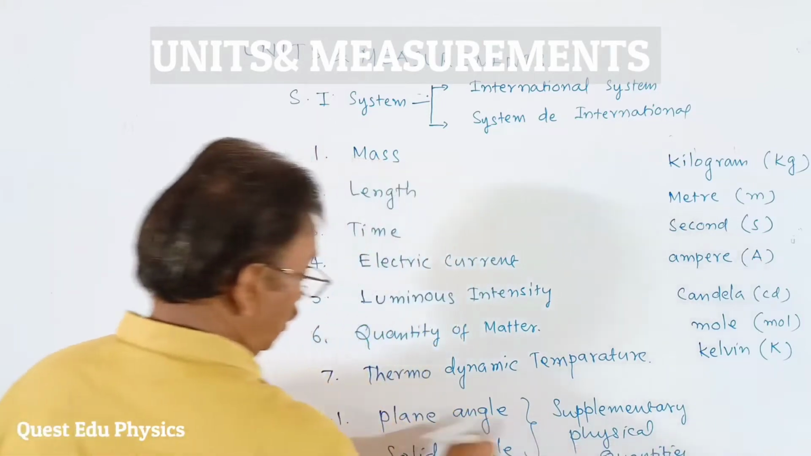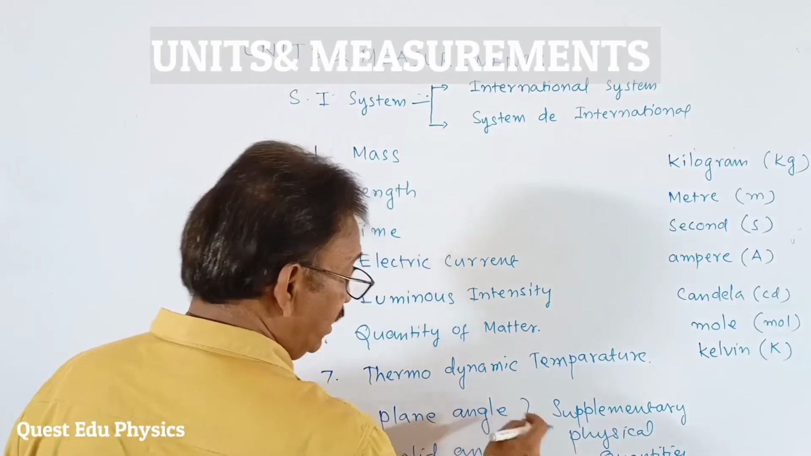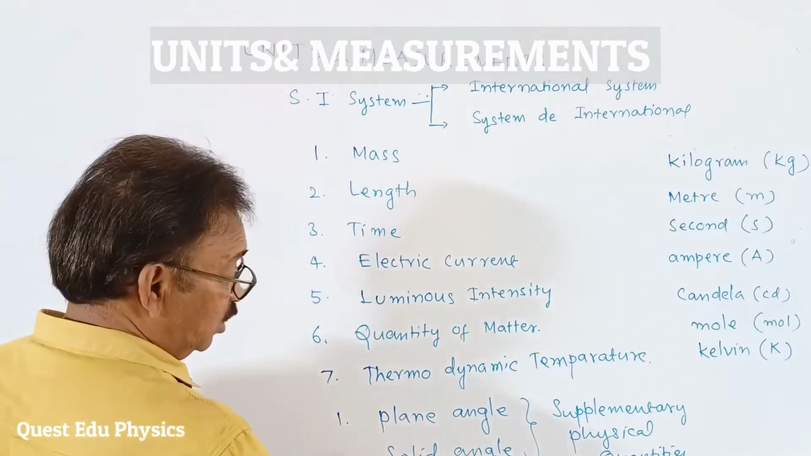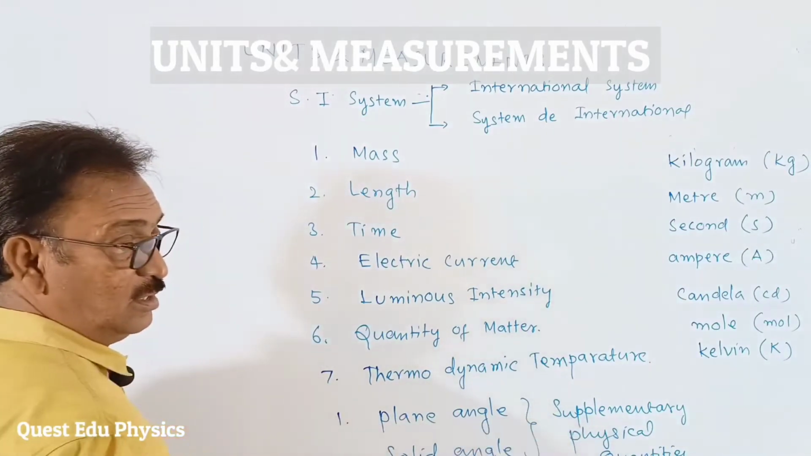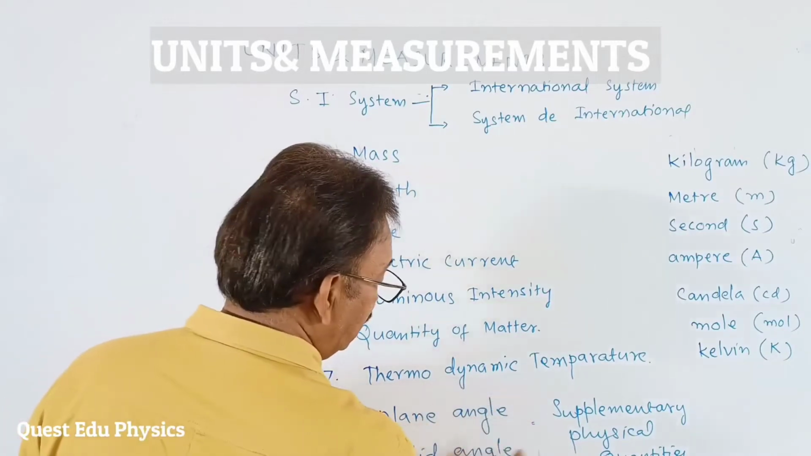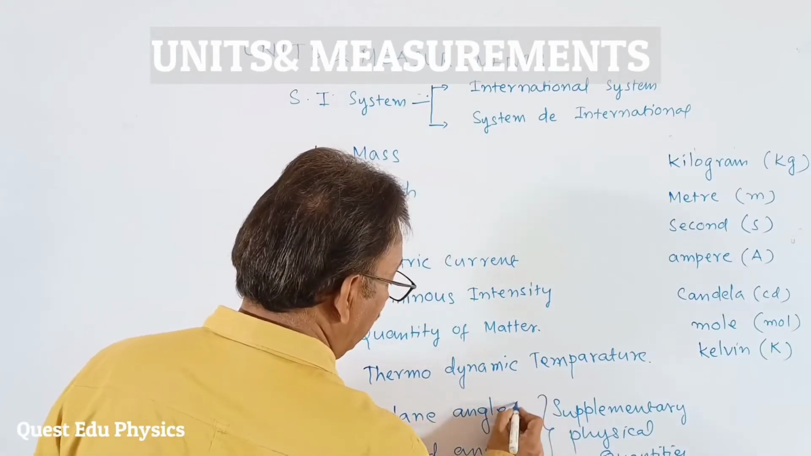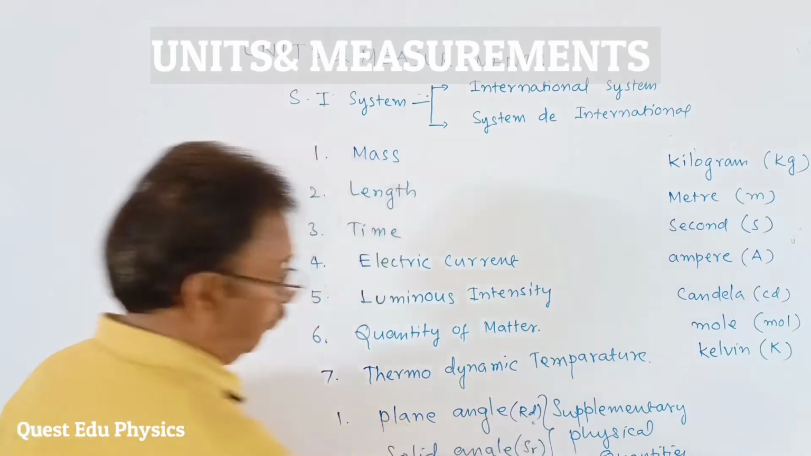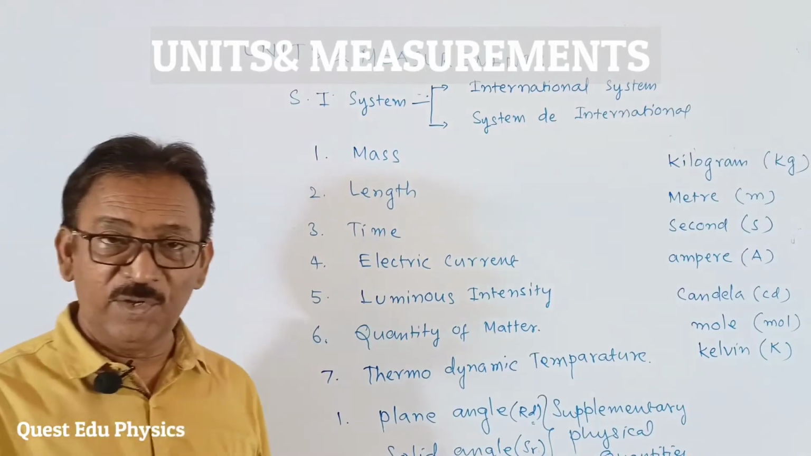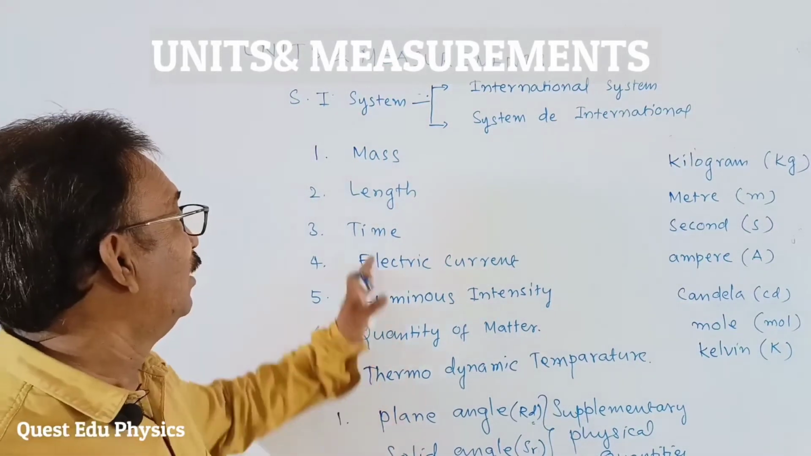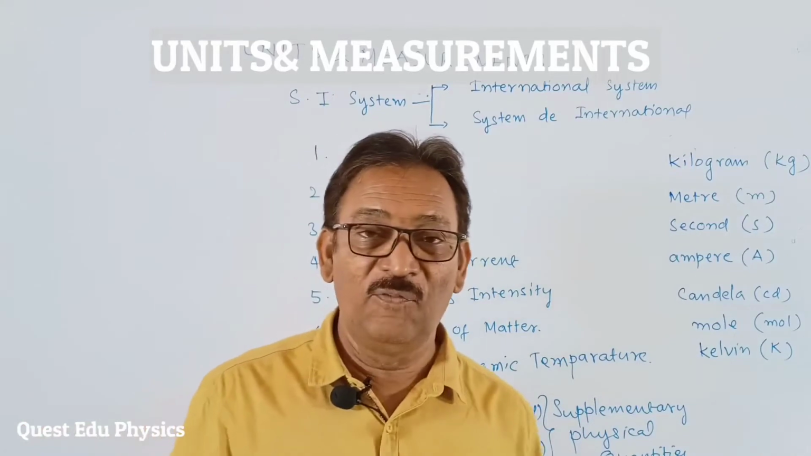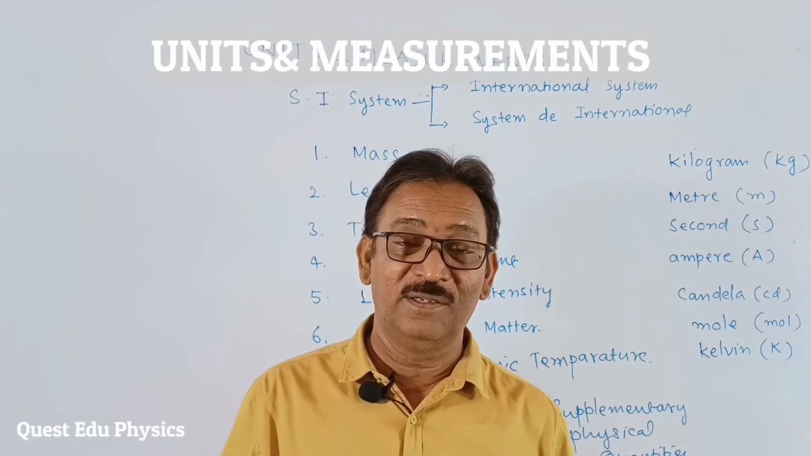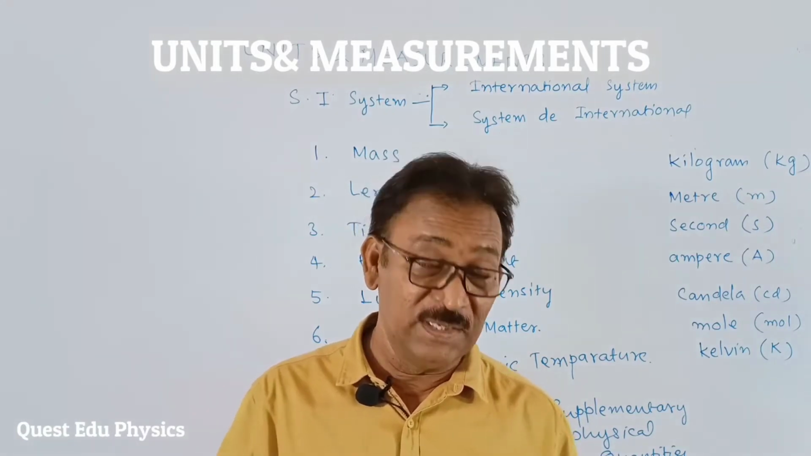Okay, plane angle is measured in radians, and solid angle is measured in steradian, students. And we symbolize them as: plane angle, radian, RD; steradian, SR. Okay, in the next video, we are going to learn what is meant by a fundamental physical quantity, what is a derived physical quantity, and what is the difference between these.